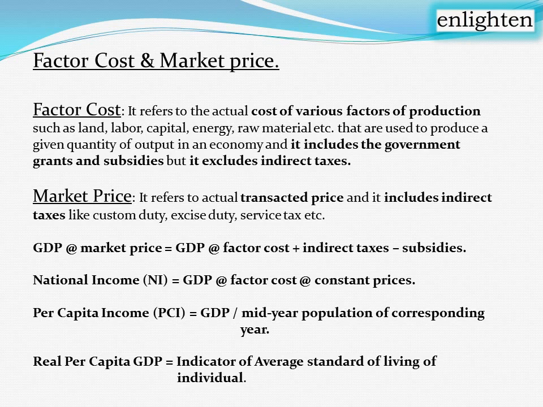But the original price of 1 kg of sugar is 100 rupees, right? So in order to calculate the factor cost, that subsidized amount needs to be included. So 80 rupees plus 20 rupees is equal to 100 rupees. That 100 rupees is the factor cost of 1 kg of sugar. And it excludes indirect taxes. Taxes are paid only when the product enters into the market, so they need to be excluded.